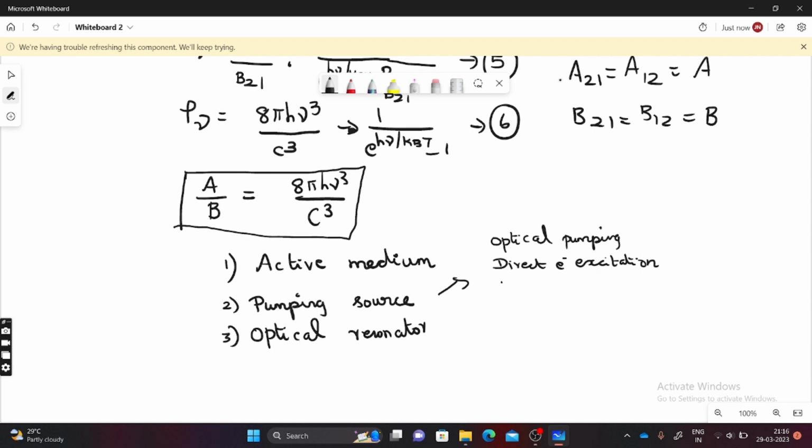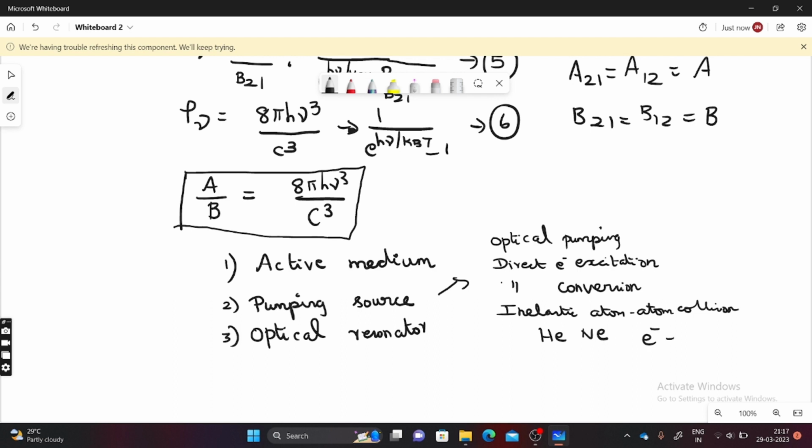Next one, direct conversion. Here electrical energy is directly converted into light energy, that is laser. Next, inelastic atom collision. Here, two atoms are used to produce the laser beam, for example helium and neon.